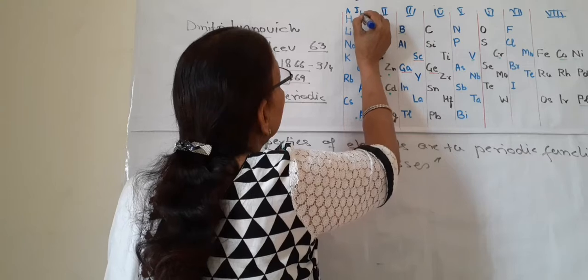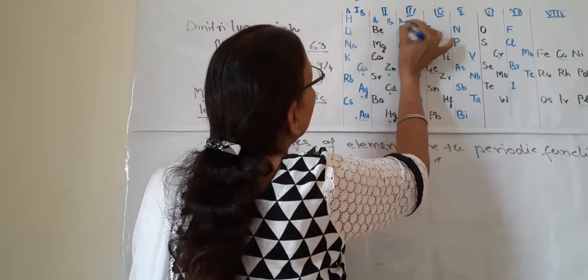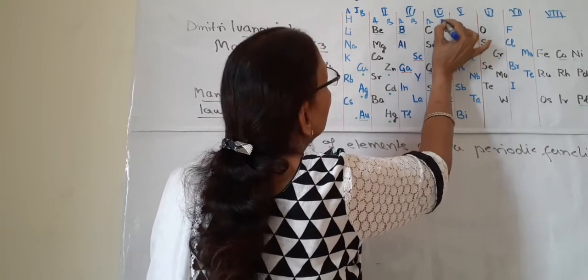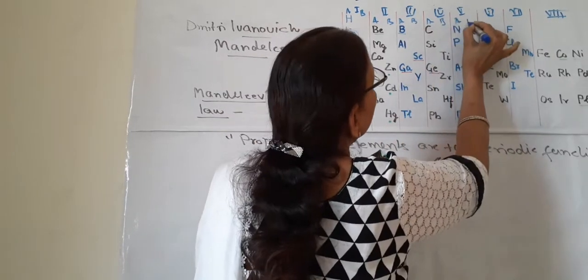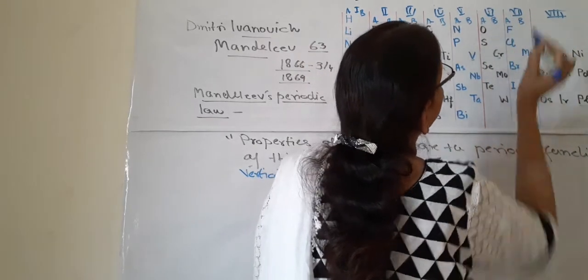This is A, this is B, this is A, B, A, B, A, B, A, B, A, B, A, B.